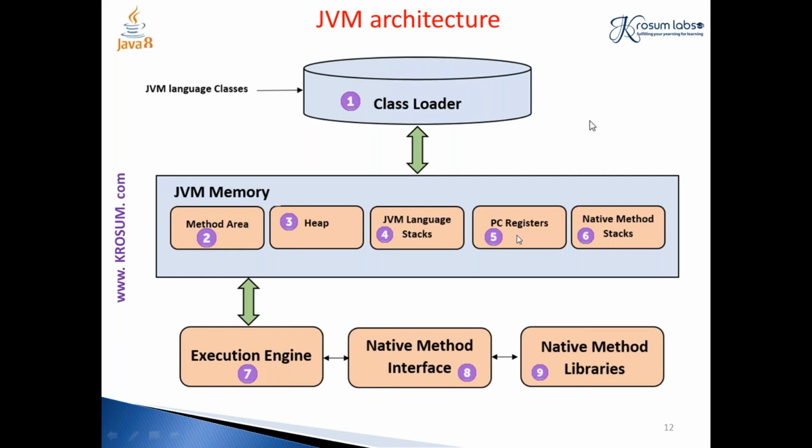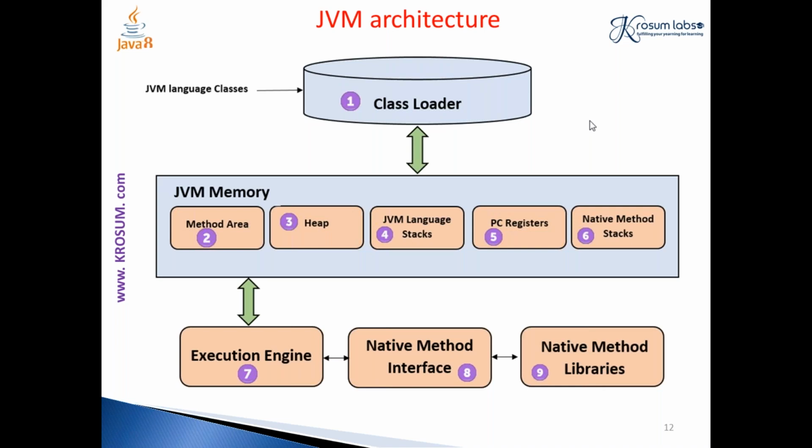The PC register stores information about the next instruction. Native methods: Java was mainly developed with the C language, and we also have certain libraries in C. These native method libraries are nothing but the libraries or code that support the JVM.